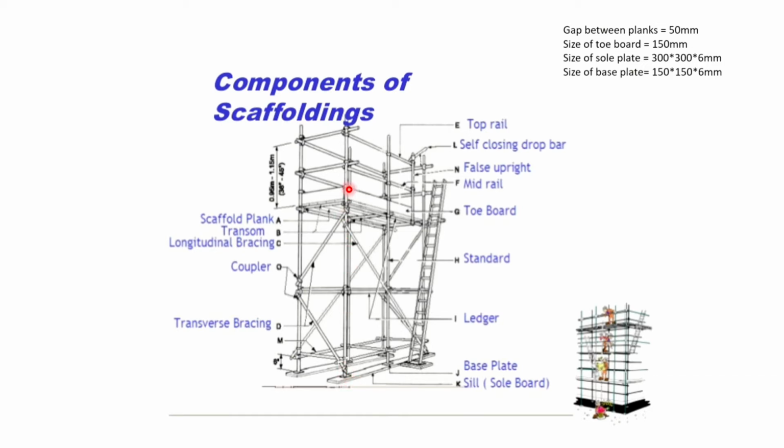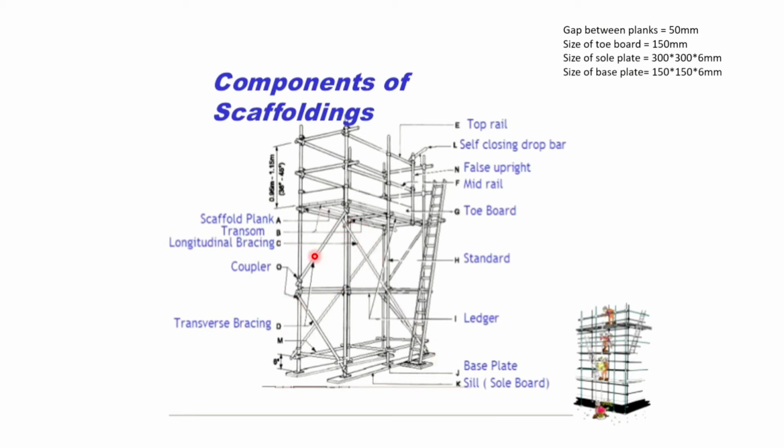Then there comes a vertical pipe. These vertical pipes are known as the standards. So whenever there is a vertical pipe, we will call it a standard. There are ledgers. Ledgers are the horizontal pipes installed in the scaffolding. Then there comes bracing. Bracing is used to give strength to the scaffolding. There are two types of braces. Firstly, the transverse braces. Transverse braces are along the width of the scaffolding, and along the length there are the longitudinal braces, as you can see over here.